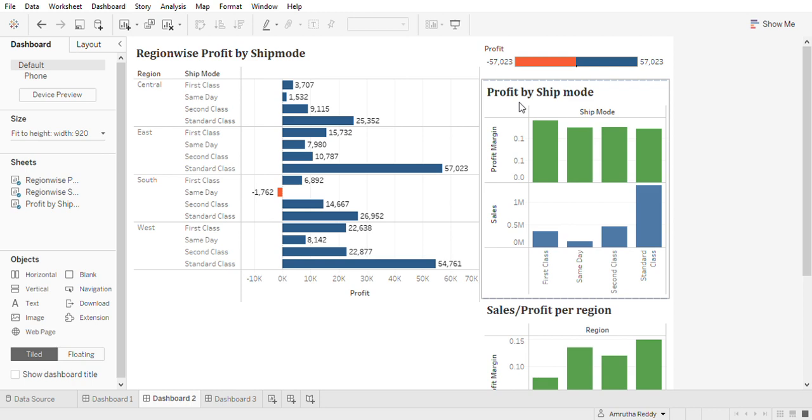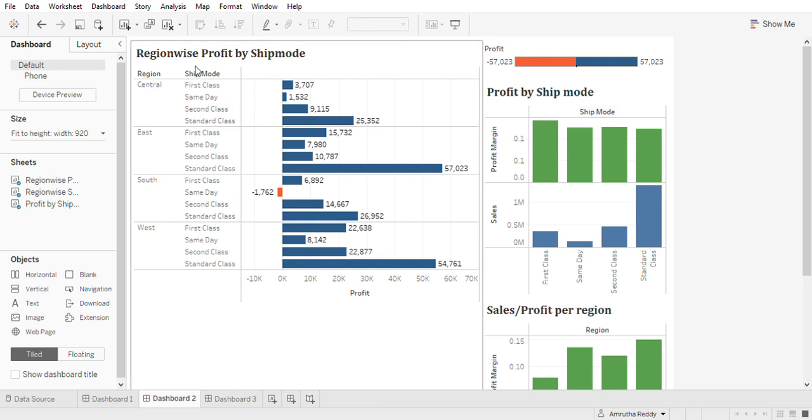Moving on to the profit by ship mode, there are four ship modes, and as we can tell looking at the chart, the demand for standard class is higher as compared to all other ship modes. Also, in terms of profit margin, standard class is doing quite well. Here, even though the sales for same day is the lowest, it is doing quite well in terms of profit margin, and the highest profit margin is for first class. So this is about the profit by ship mode.